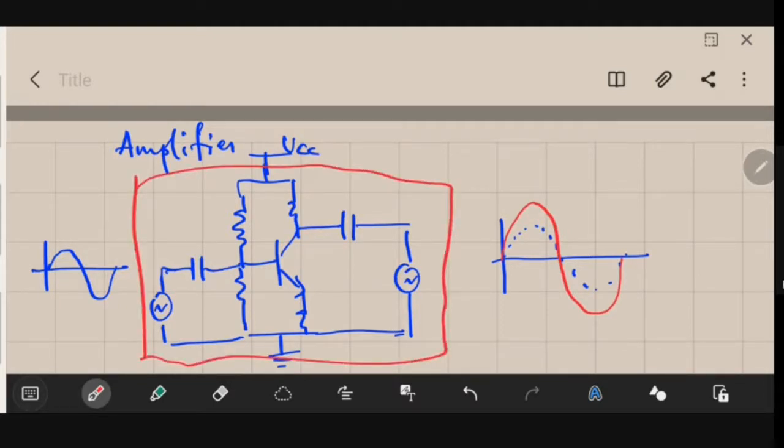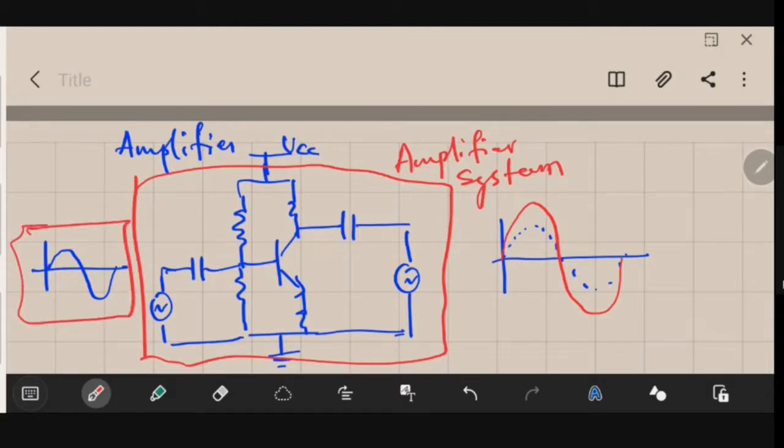Okay, so this circuit is known by the name amplifier, and it is nothing but a system whose job is to increase the strength of a signal, which was fed to it here. Okay, so you need signals, which will be representing your information. And then you need the systems which can process that signal. Processing means obviously maybe increasing the strength of the signal, or maybe extracting some useful information from it.